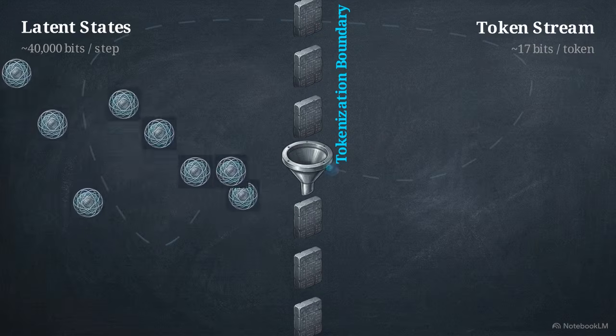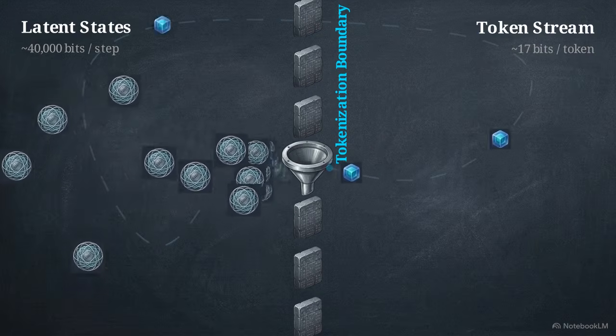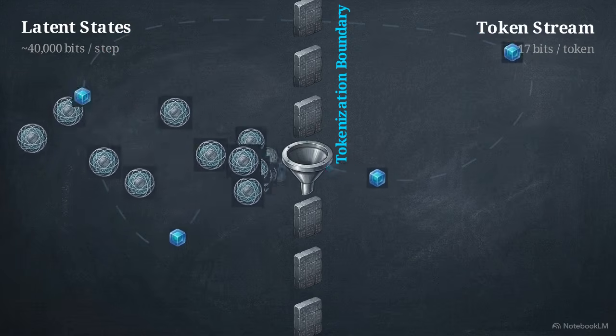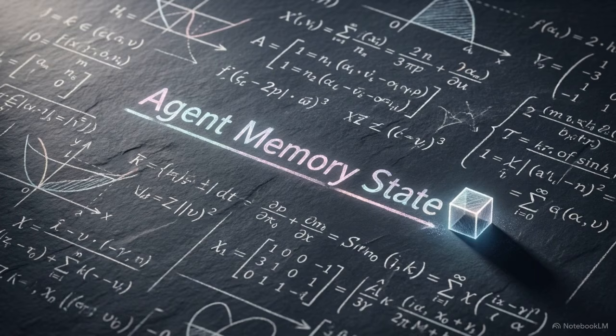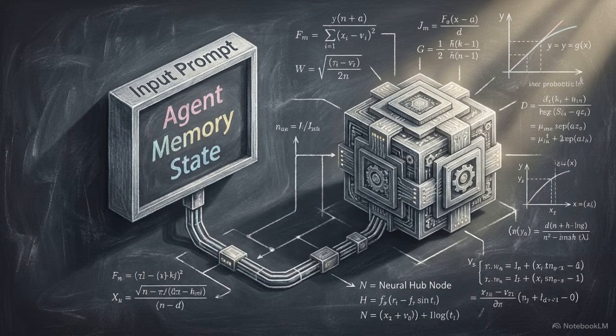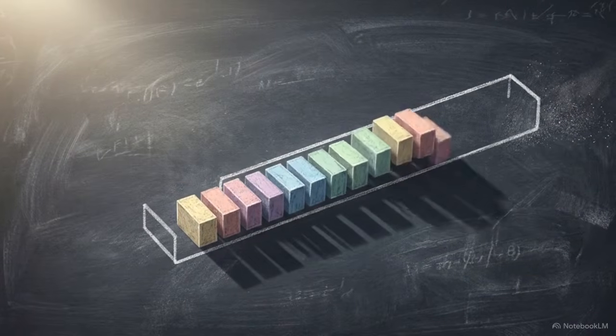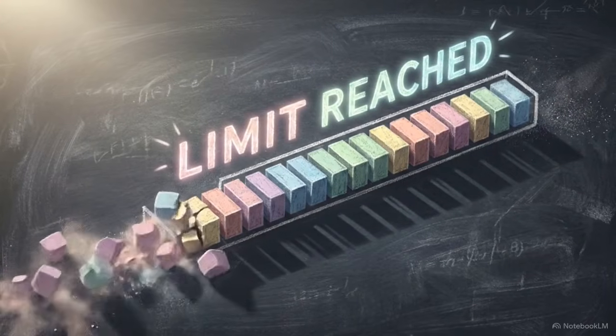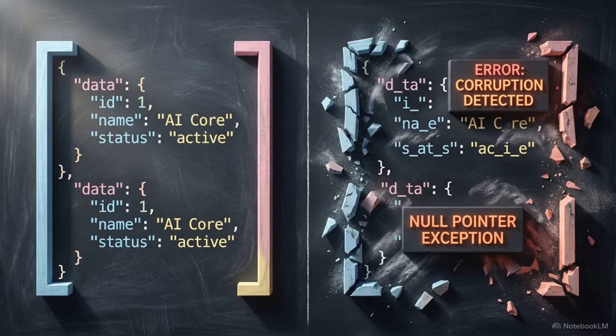These systems are bound by the tokenization boundary. Every internal state must be projected back into vocabulary space before it can be used again. In this cycle, the agent writes a memory out as a text log, then reads that text back in during the next inference pass. This round trip through the embedding and de-embedding layers consumes the context window budget that could be used for the actual task. This constant translation process also introduces semantic degradation, causing the agent's logic to drift during complex recursive tasks.